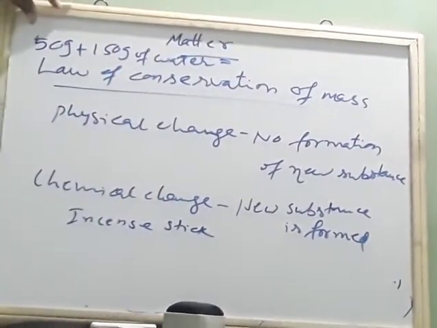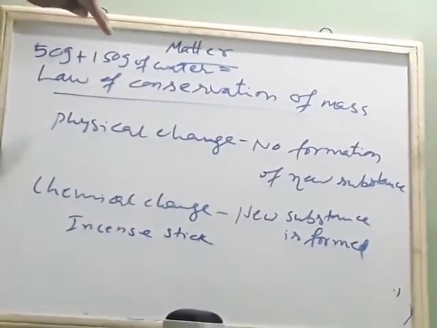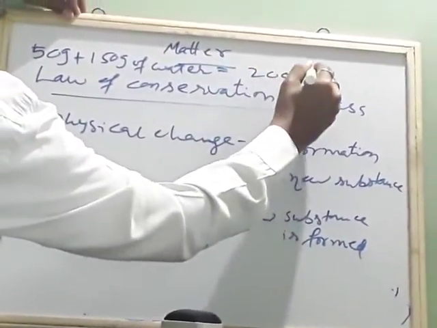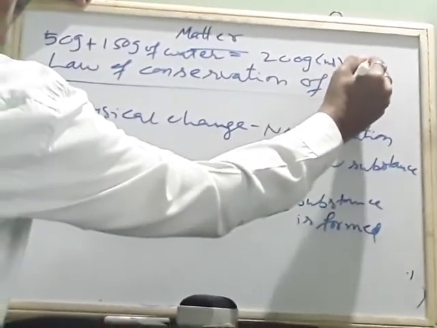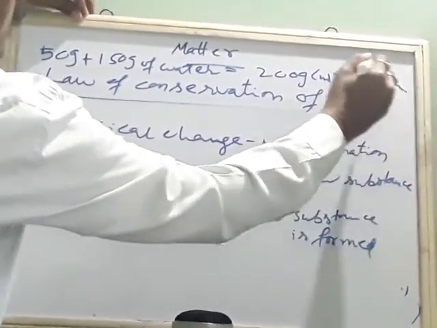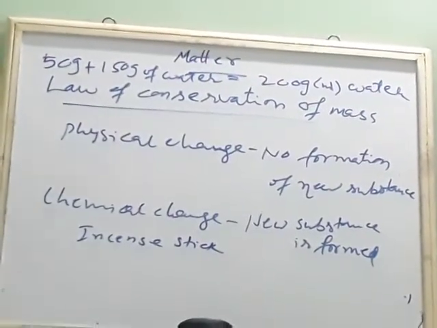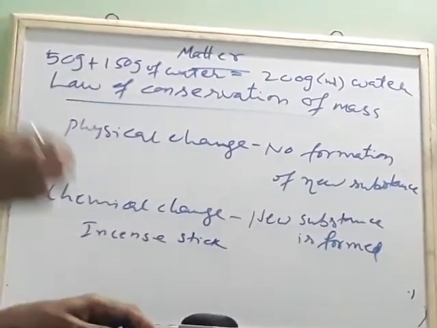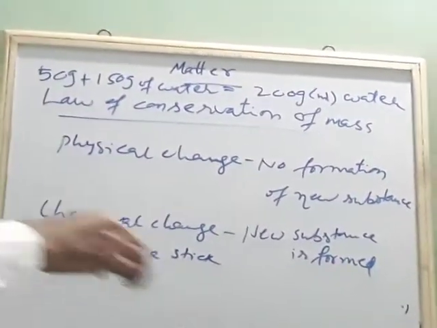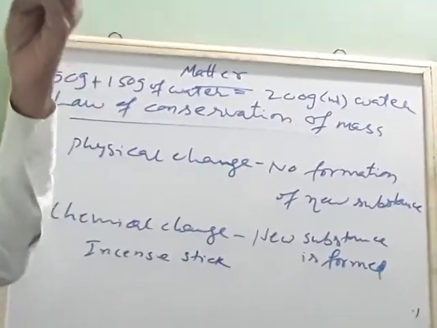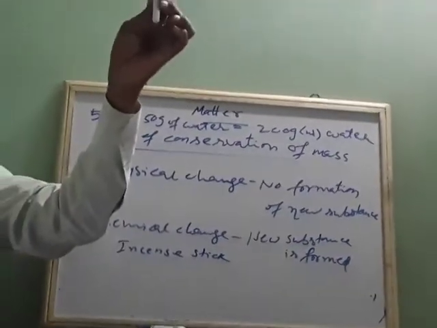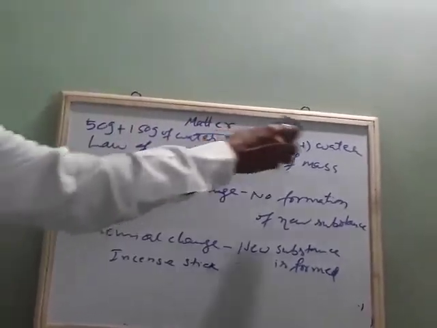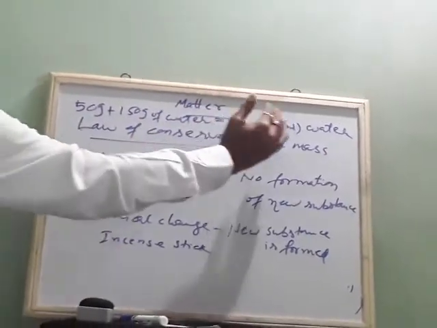Okay. So 50 gram of ice, when you mix with 150 gram of water, it becomes how much? 200 gram or 200 ml of water. Okay. Before measuring, you took 50 gram of ice and you took 150 gram of water. So 50 gram plus 150, how much was there? 200 gram. And when you mix these both and measure the weight, the same weight is there, 200 milliliter of water.